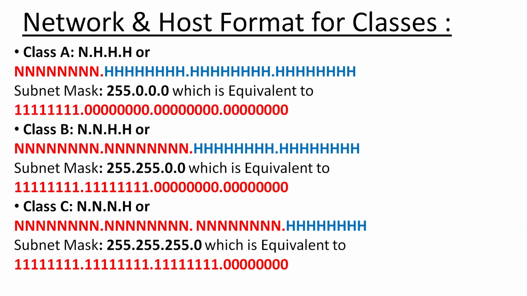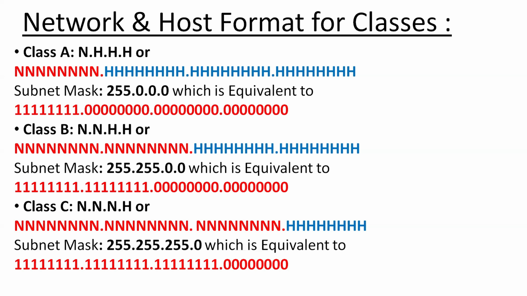Then we have class B, in which the first two octets are the network and the other two are the host. The subnet mask of this is 255.255.0.0, which is equivalent to 8 times 1s, dot, 8 times 1s, dot, 8 times 0, dot, 8 times 0.